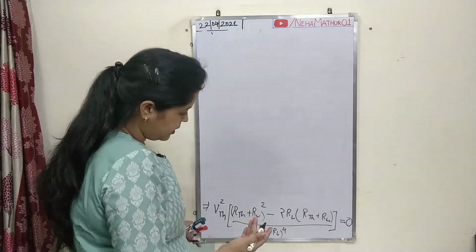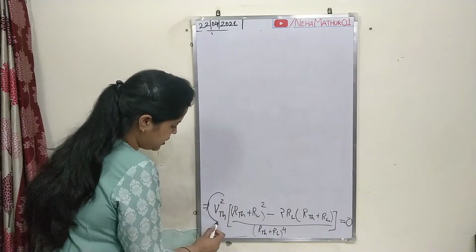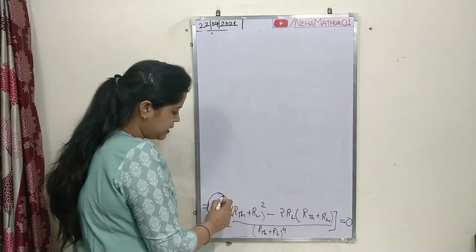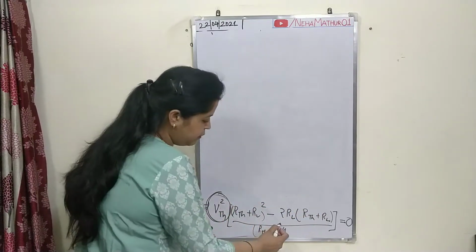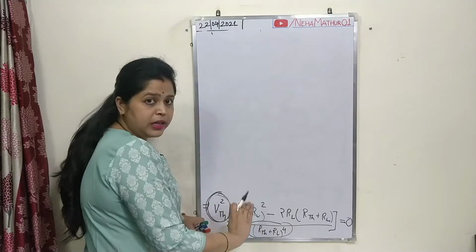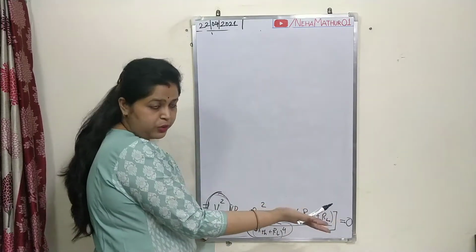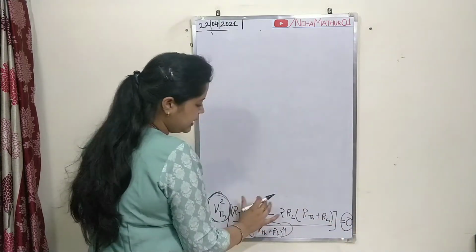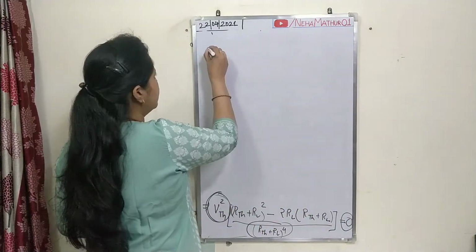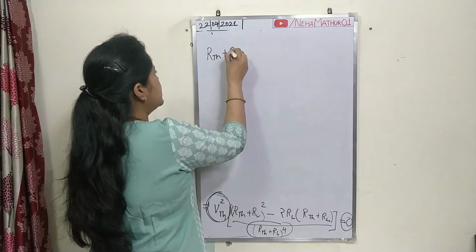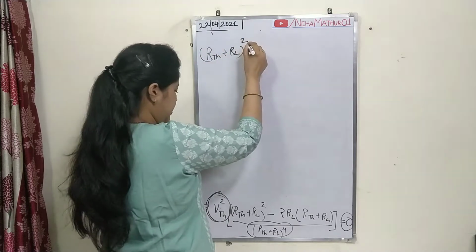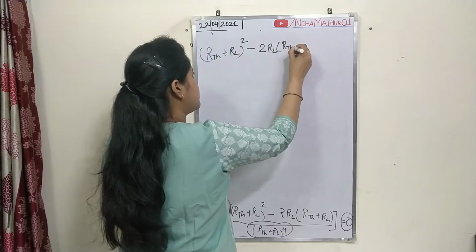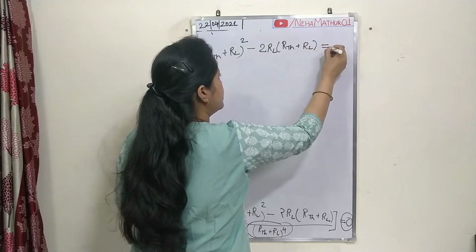Now see, this expression we can take it at the right side of the equation, so it can disappear. Similarly, for this expression we can also take it to the right side of our equation. So because of this 0, that complete equation can be rewritten like this: (RTH plus RL) whole square minus twice of RL (RTH plus RL) is equals to 0.